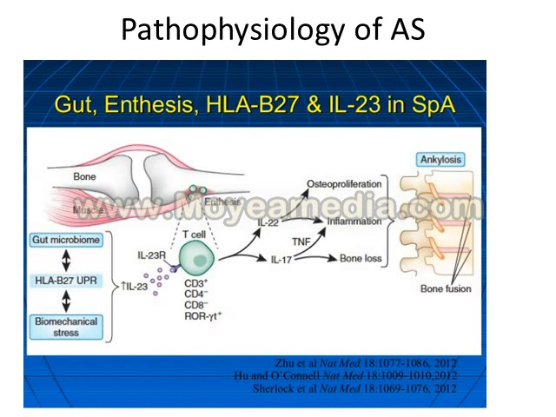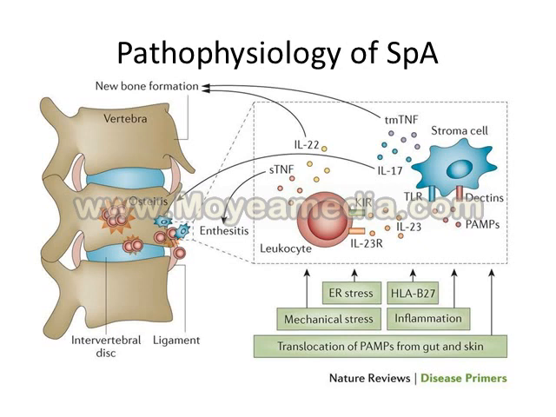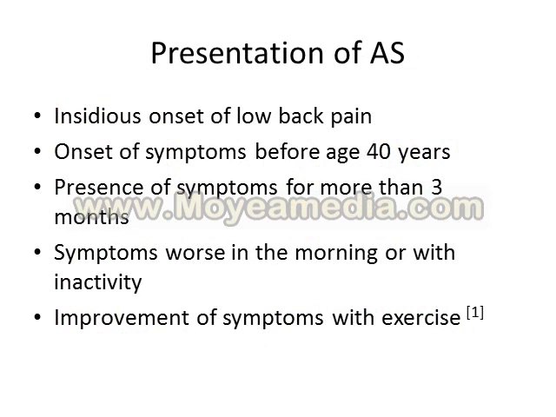So the involvement of spine in ankylosing spondylitis can involve chondroid connections, entheses, bones, and joints. So in the place of inflammation, chondroid metaplasia, and ossification and ankylosis can occur. In the course of the disease, the patients will have atrophy of spine muscles, and two types of spine deformities can occur.